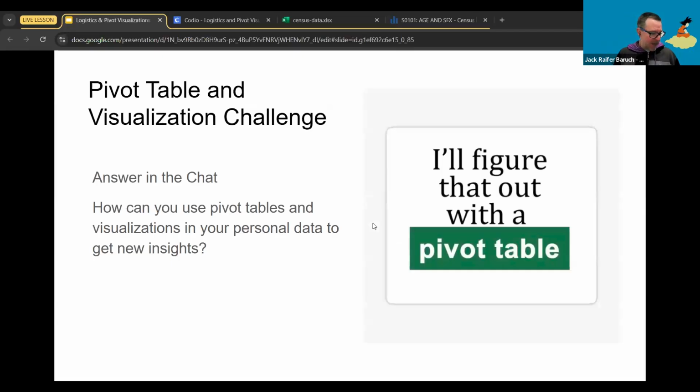So remember that you've been working, hopefully, with your own data. So you've been collecting data, hopefully, or you're starting to collect data, whether it's financial data, personal data on exercise, on sleep hours, on study hours, etc. So how could you use that data and pivot tables, now that you know how to put them together, to actually learn more about yourselves, learn about your habits, your behaviors, etc.? What do you think? Or what would you like to try out?